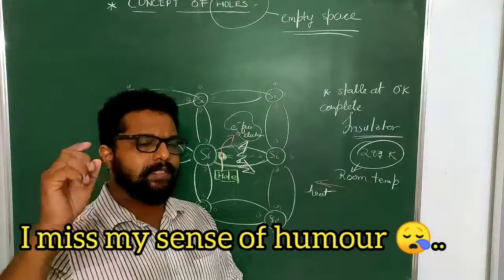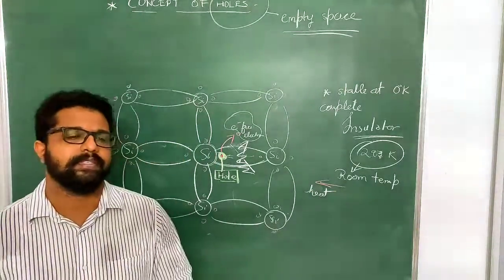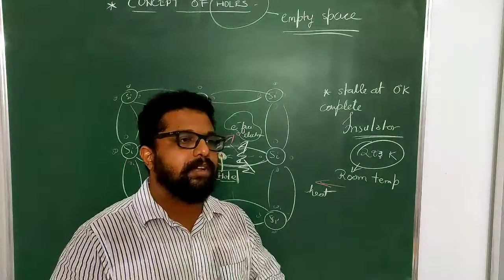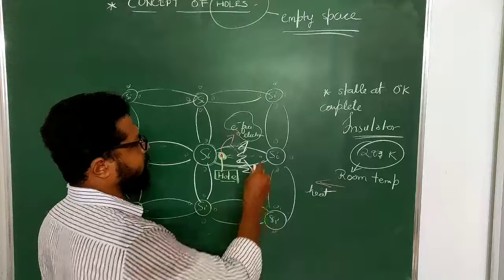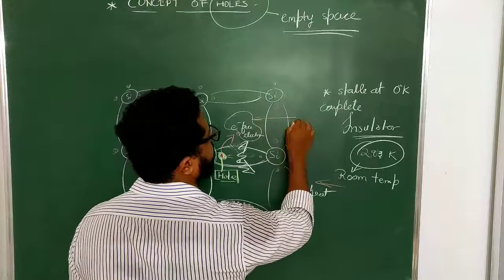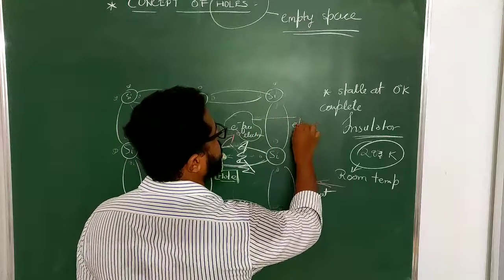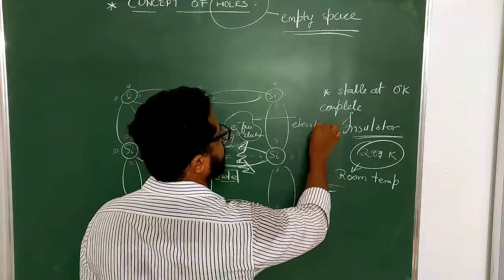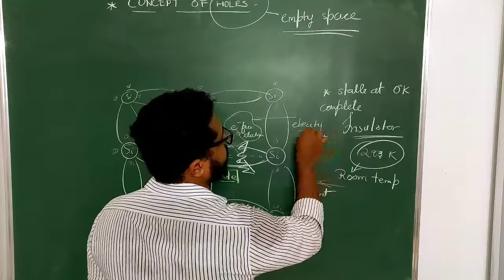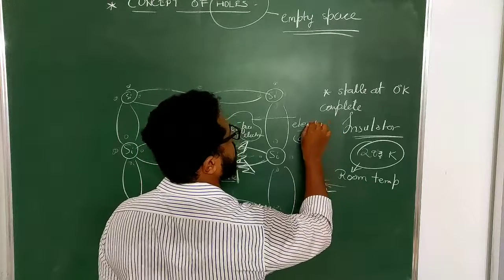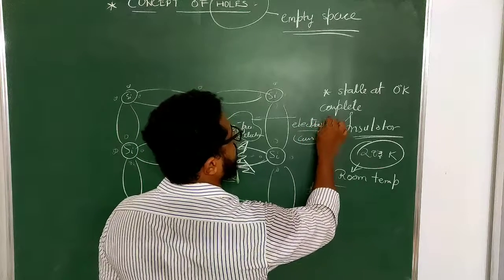And you have all studied in lower classes what happens when electrons run freely all around. Electricity. There is conduction of electricity, or current, whatever it is. You have to remember it as electricity.